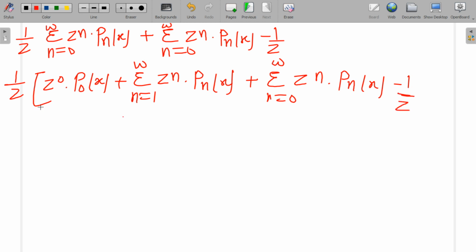We know very well that z to the power 0 is equal to 1 and P0(x) is equal to 1. Okay, I am calculating this step.